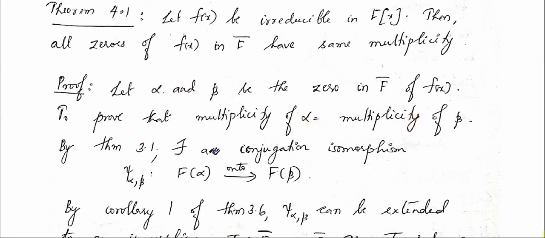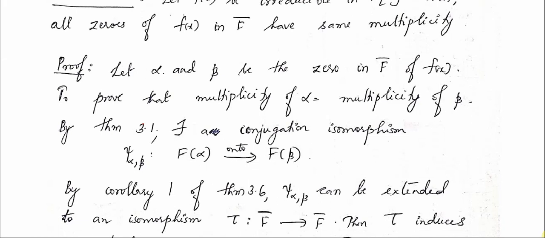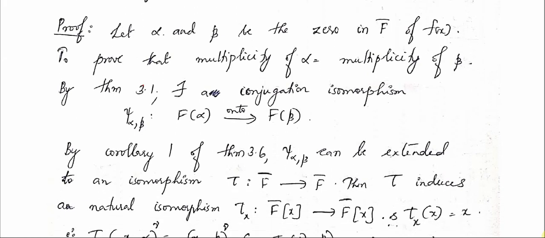So I have the field F. From F(alpha) onto F(beta), I am defining the conjugation isomorphism psi of alpha beta. How does this work? psi of alpha beta maps F onto F, and it maps alpha onto beta. This is how the conjugation isomorphism works, and this is the isomorphism I have defined here.